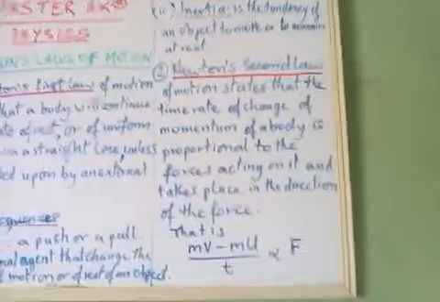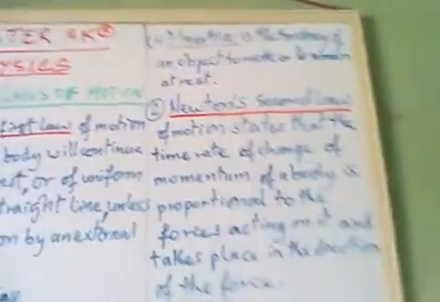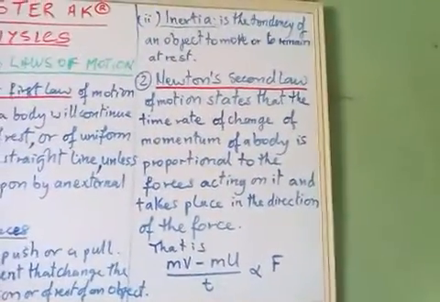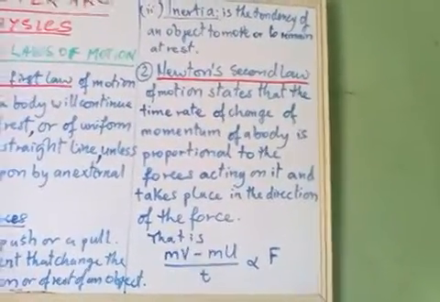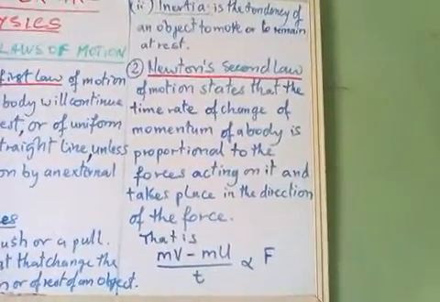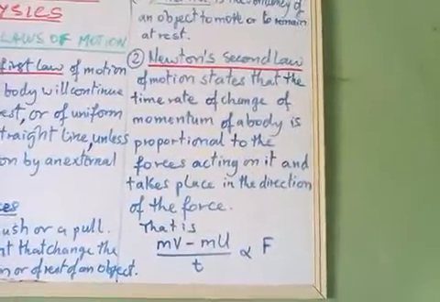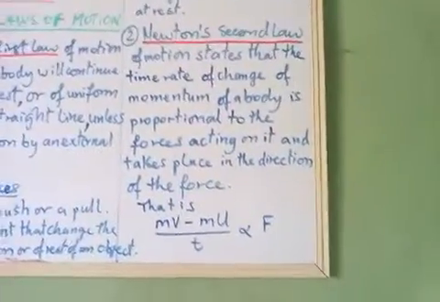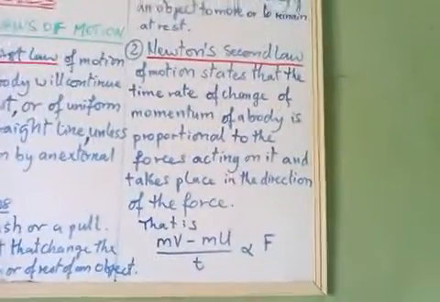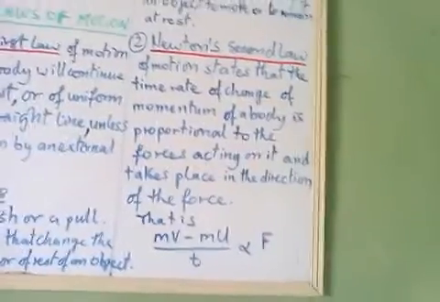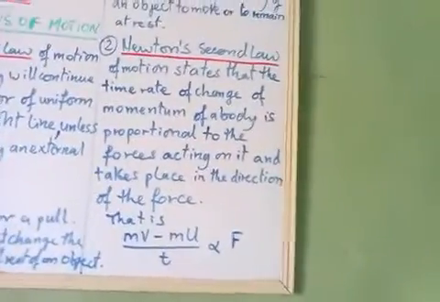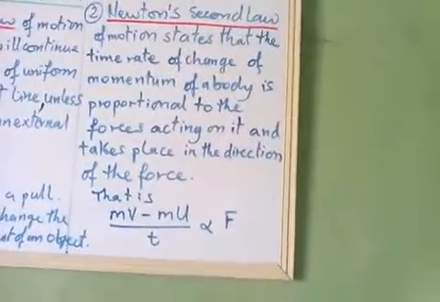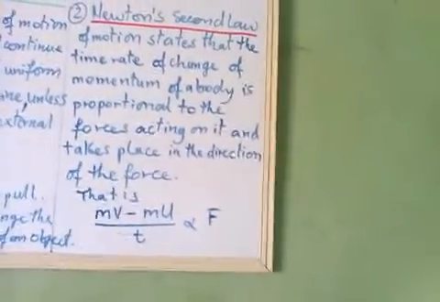Now we move to Newton's second law of motion. Newton's second law of motion states that the time rate of change of momentum of a body is proportional to the forces acting on it and takes place in the direction of the force. What does it mean? It means that when an object is moving, we can calculate the force that made that object move.